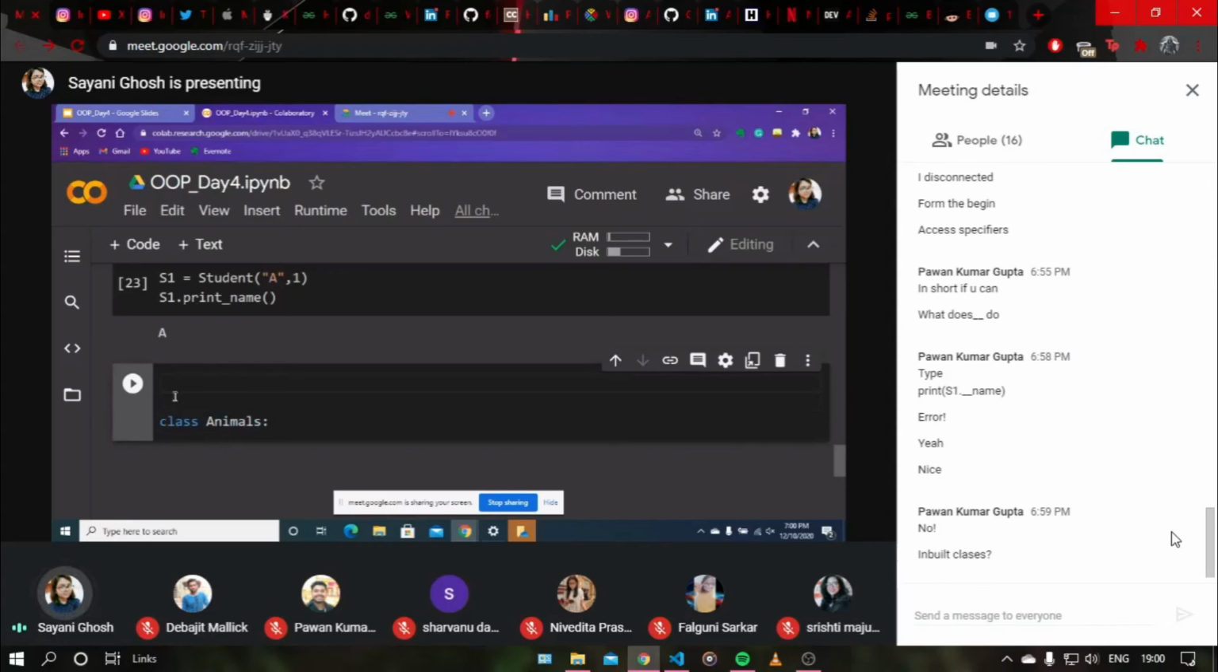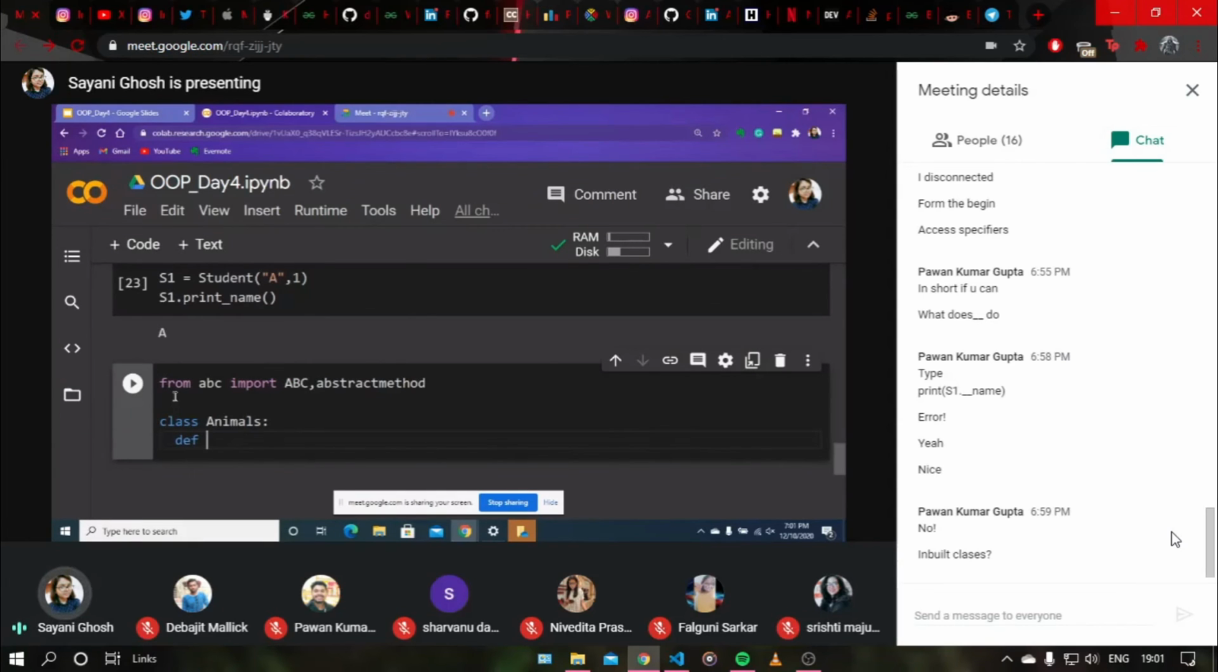So let me tell you, we have to import some libraries. We will be talking about it more tomorrow. For now, you just need to import this from ABC: import ABC, abstractmethod. And inside the class, we have to define a user defined function.